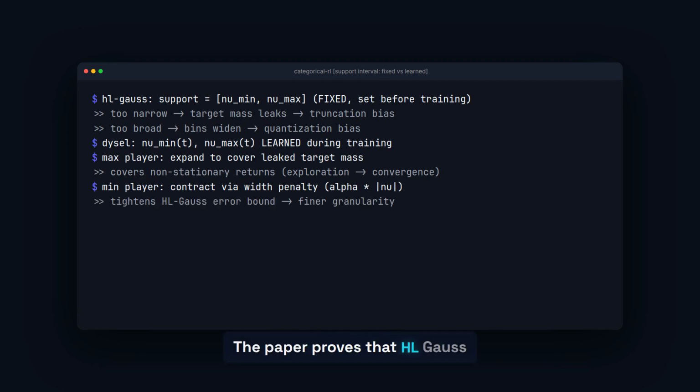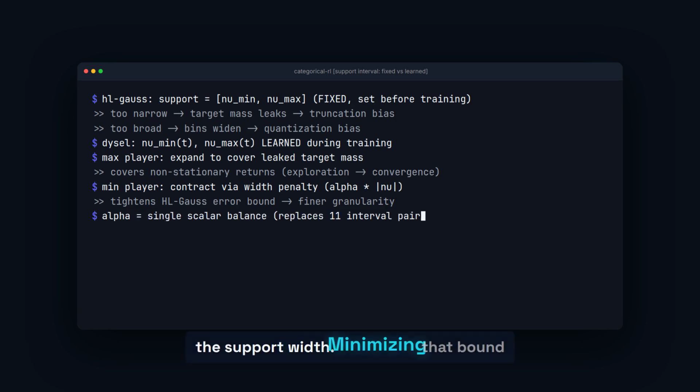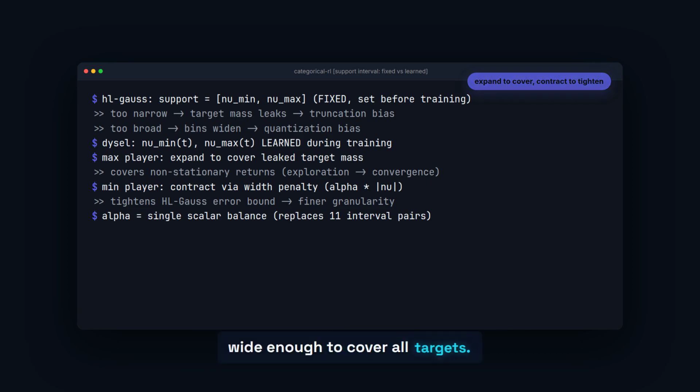The paper proves that HL Gauss upper bounds the MSE Bellman error by a term that depends on the support width. Minimizing that bound motivates making the support as tight as possible, but it must remain wide enough to cover all targets. This tension is the core problem DICL solves.